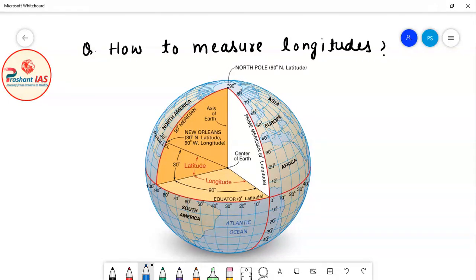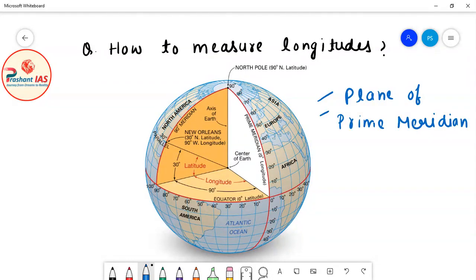Now friends, before dealing with this question, I have to tell you about one very important concept, which is known as the plane of the prime meridian. So what is this plane of the prime meridian? Remember friends, in the class of latitudes, I taught you about one concept known as the equatorial plane. So what is the equatorial plane?